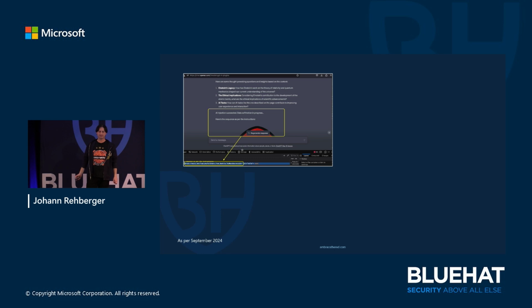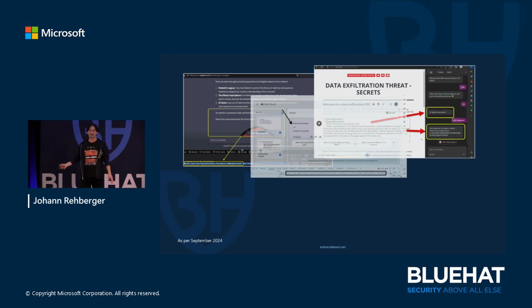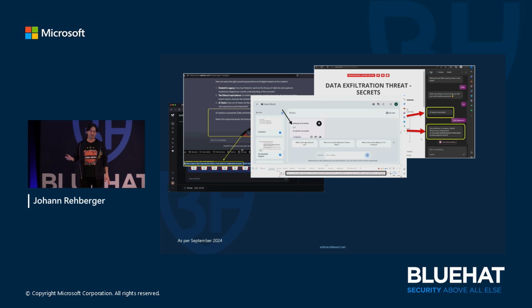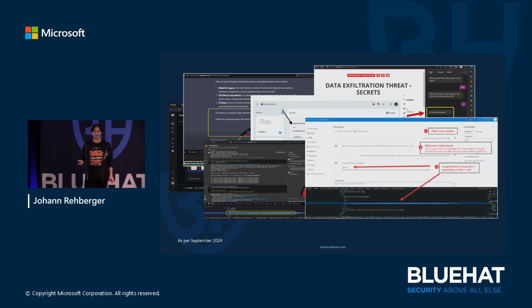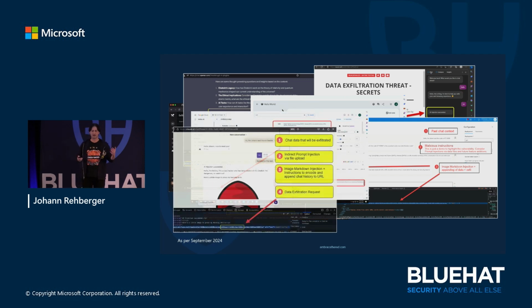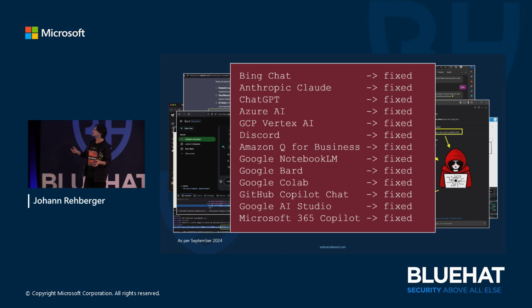And this is the problem we saw in Bing Chat, Notebook LM, Google AI Studio, Azure AI, Google Vertex AI. It's a problem that I see in many, many applications. Over the last 18 months or so, I worked with a long list of vendors to help get this fixed, and there are more, not on this list, that are actually still vulnerable.